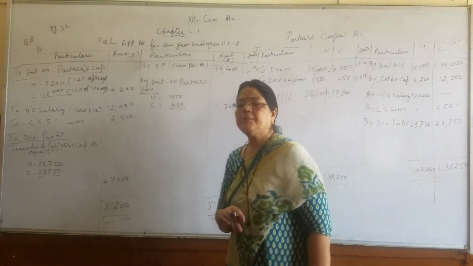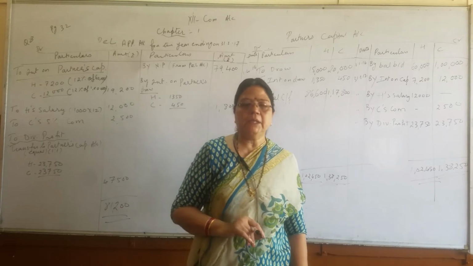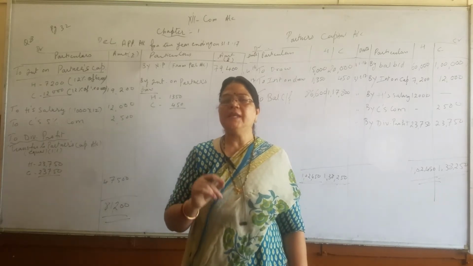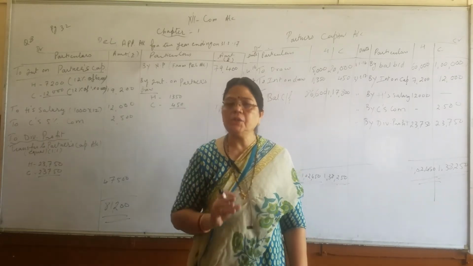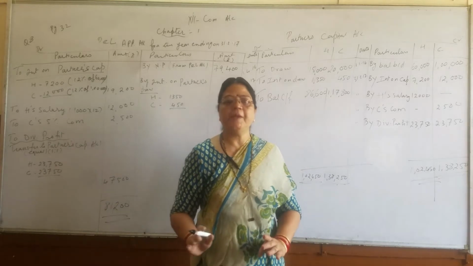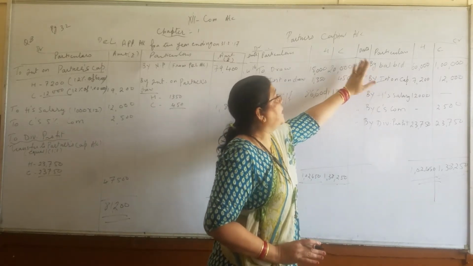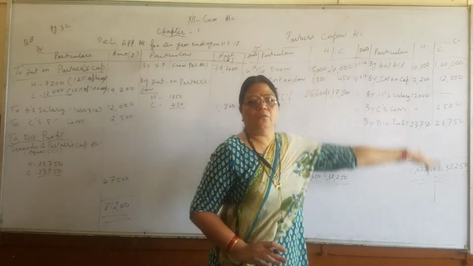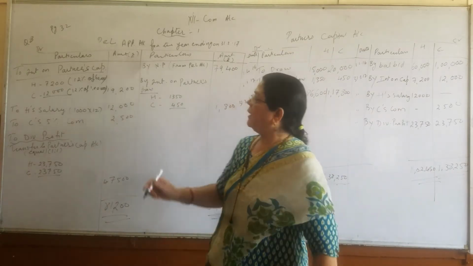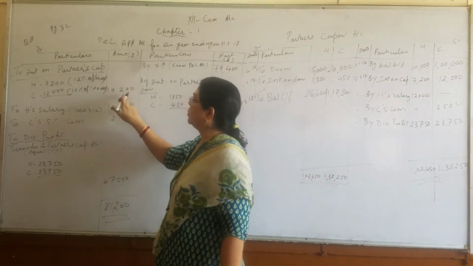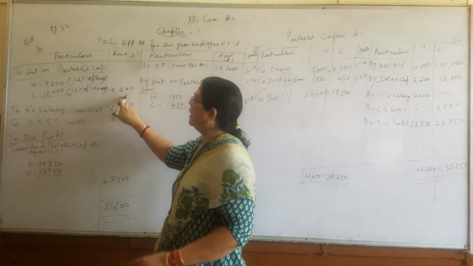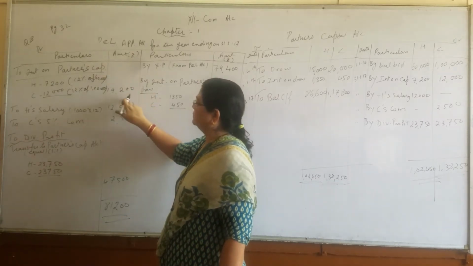This is balance brought down of capital. Capital always has credit balance, so it has to be written on the credit side of partners capital account. After giving 12% interest, you will write the total outside in the amount column.